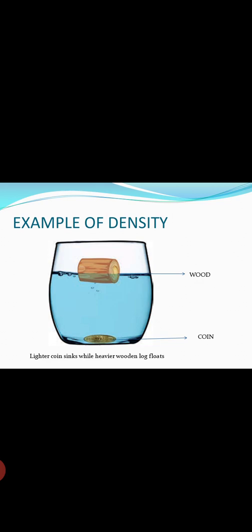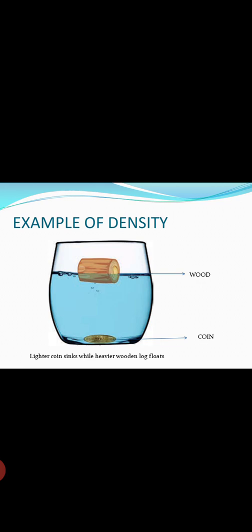We observe that a wooden block occupies more volume than an iron ball of the same mass. Also, we observe that a wooden block is lighter than an iron block of the same size. The lightness or heaviness of a body is due to density. If more mass is packed into the same volume, it has greater density. So the iron block will have more mass than the wooden block of the same size. Therefore, iron has more density.